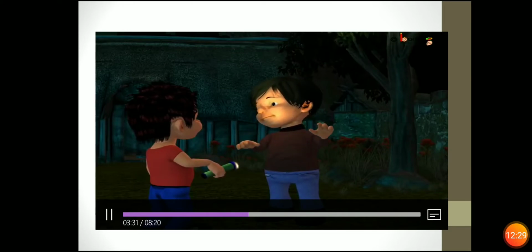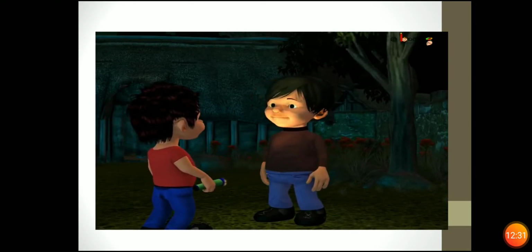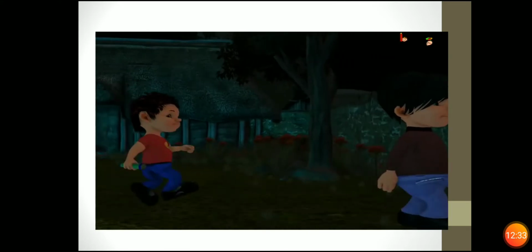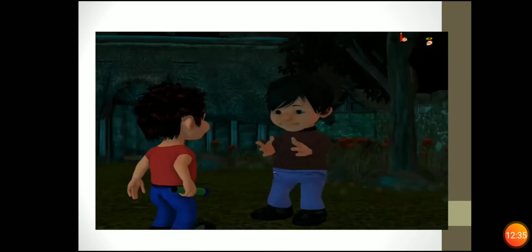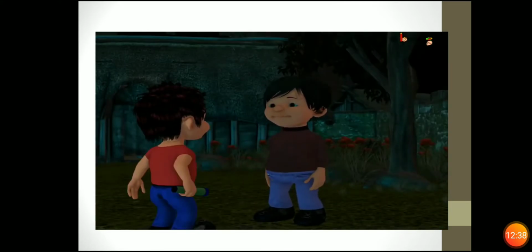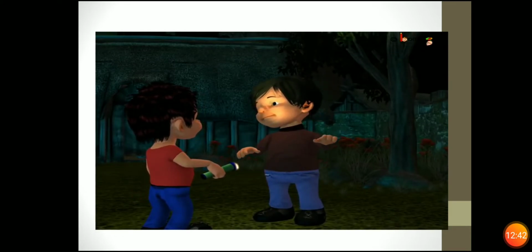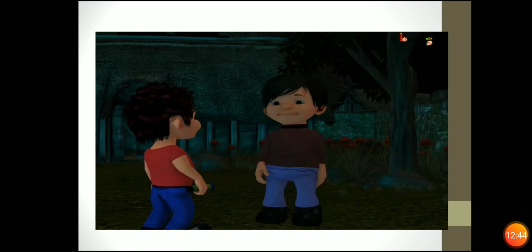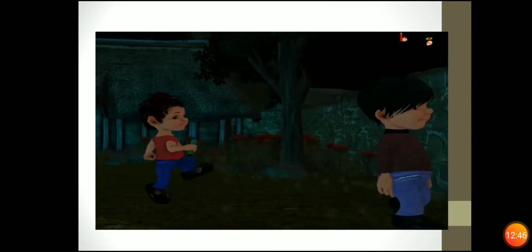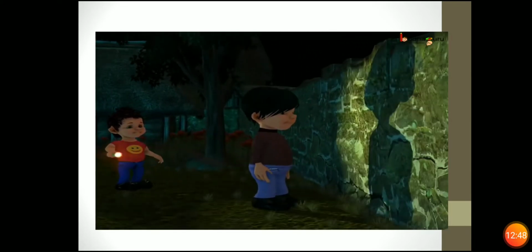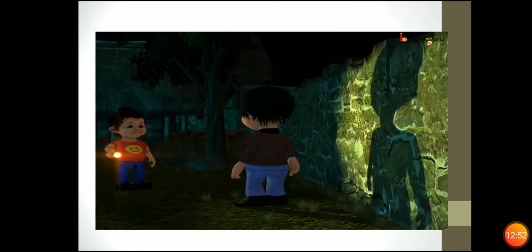No shadow is formed. Why is that? If we look carefully, we will find that the screen is not behind the opaque object, so no shadow is formed. Now the screen is behind the object. See? The object is between the source of light and the screen.